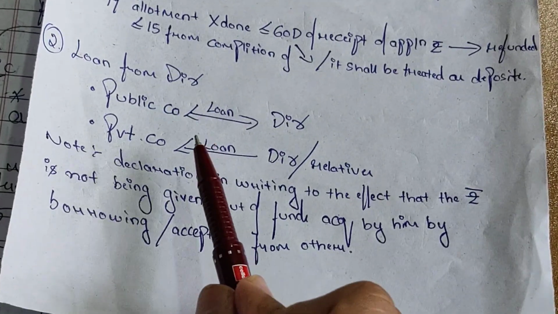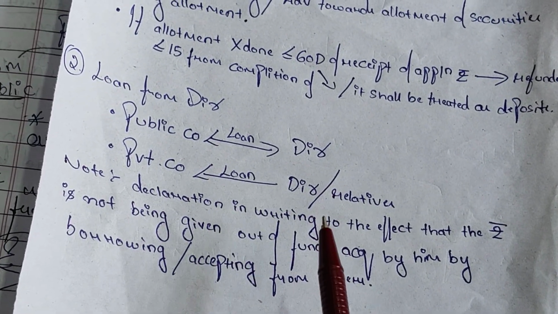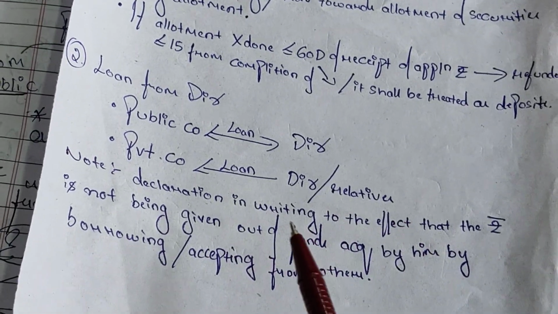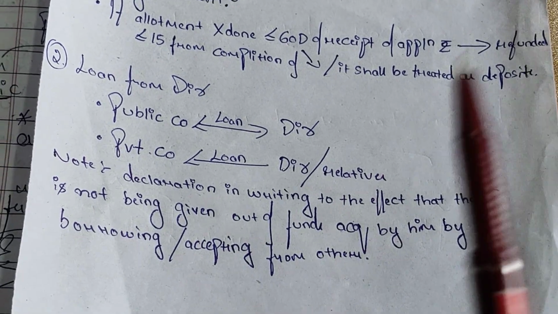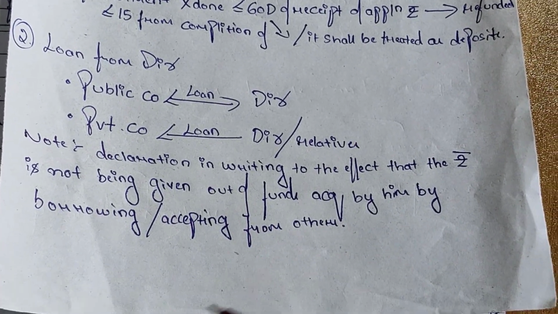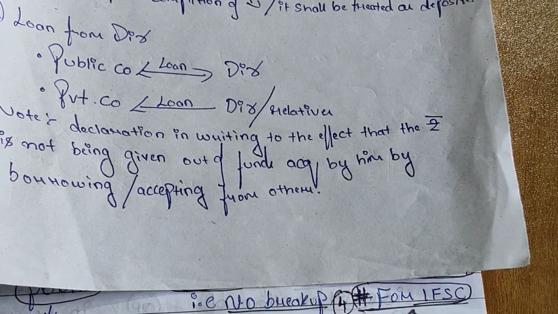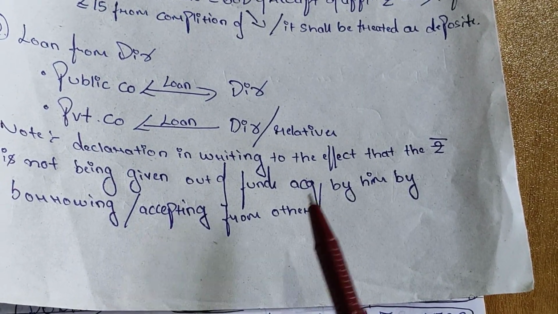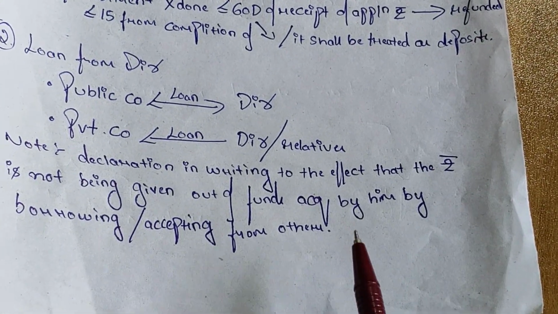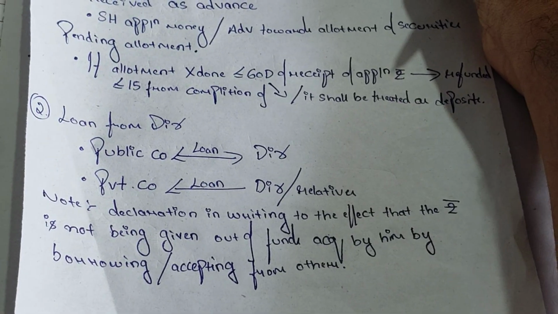If a public or private company accepts money from a director, or a private company from a director or a relative, at that time he must give a declaration in writing that he didn't obtain the money by borrowing or accepting from others. Yes, that's it.